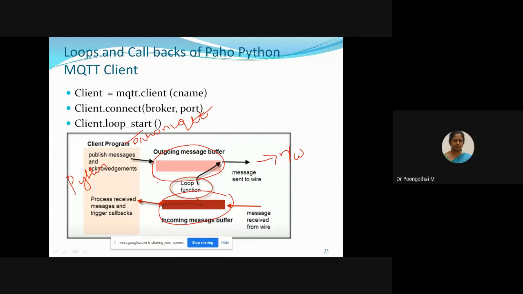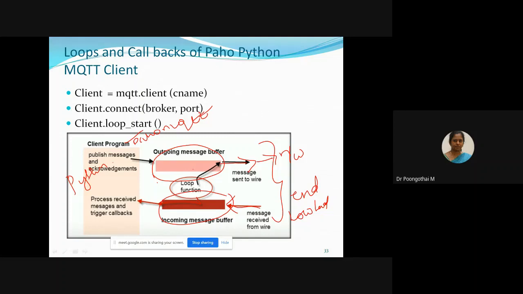So at this end, there will be low level functions that receive the message from the network and also send the message onto the network. So we have a low level function here that is used to receive messages from the network and send messages onto the network.